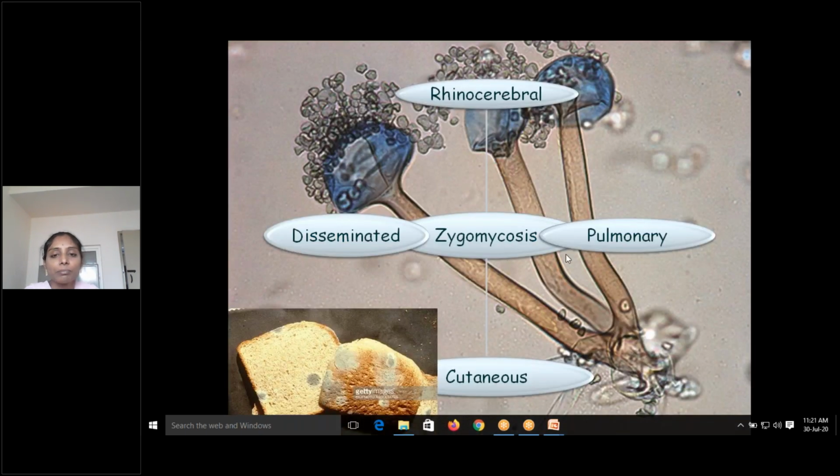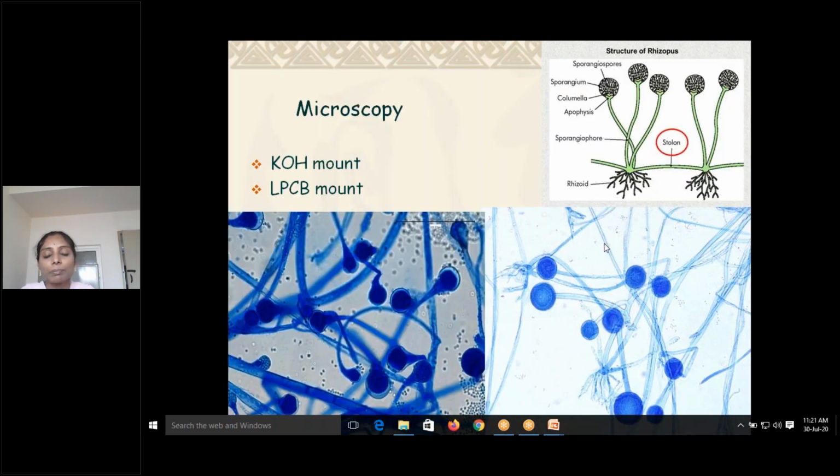So zygomycosis may cause pulmonary lesions, it may cause cutaneous lesions, it may cause disseminated infections, or it has rhinocerebral lesions. Of all these, I would like to tell rhinocerebral disease is very common, followed by pulmonary infections, especially in case of immunocompromised individuals. So again, laboratory diagnosis is by direct microscopy, that is KOH mount and LPCB mount.